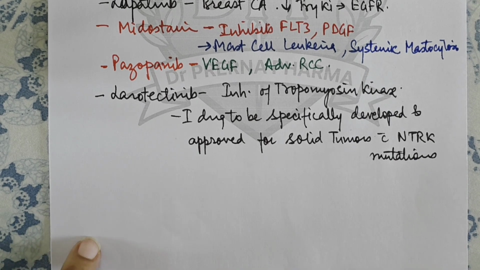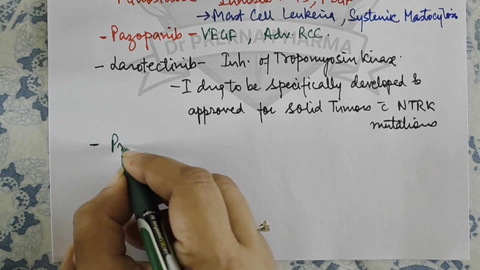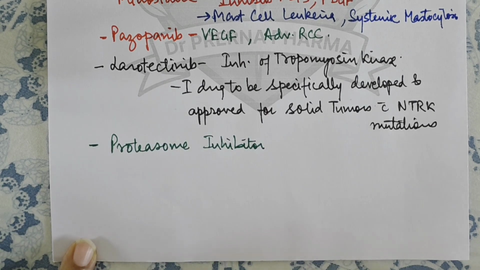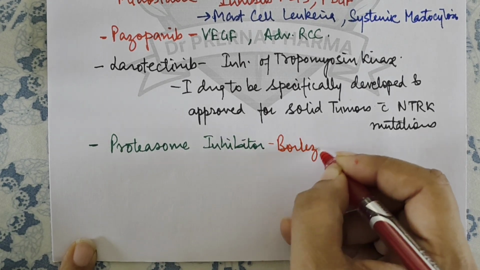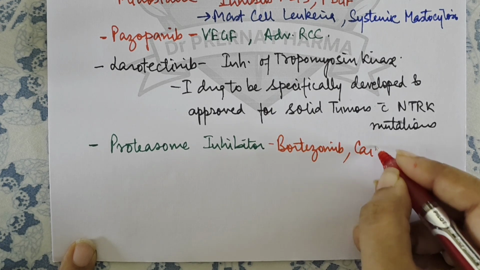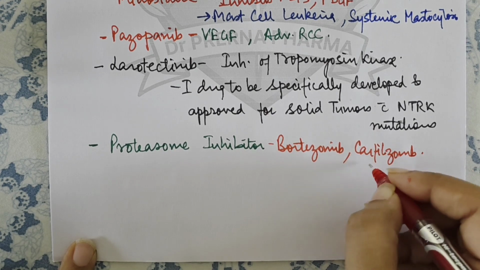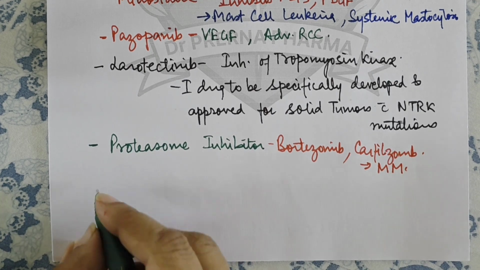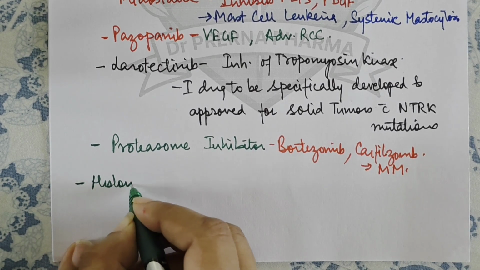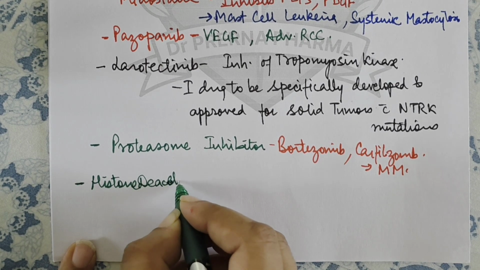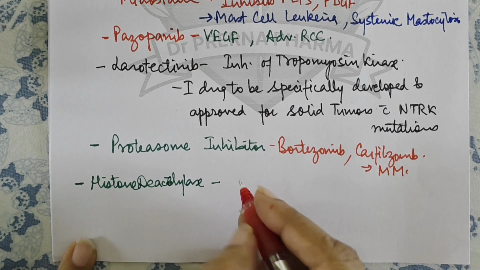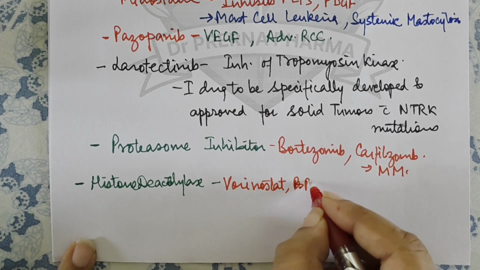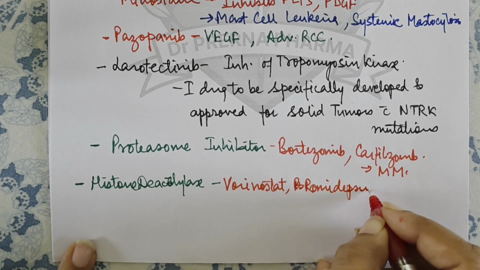Then let us discuss some other targets also, and one of them is proteasome inhibitors. In this, the names are bortezomib and carfilzomib. They act by inhibiting the proteasome and they are approved in multiple myeloma. Then the next category that we have is histone deacetylase inhibitors. The drugs in this category are vorinostat and romidepsin.